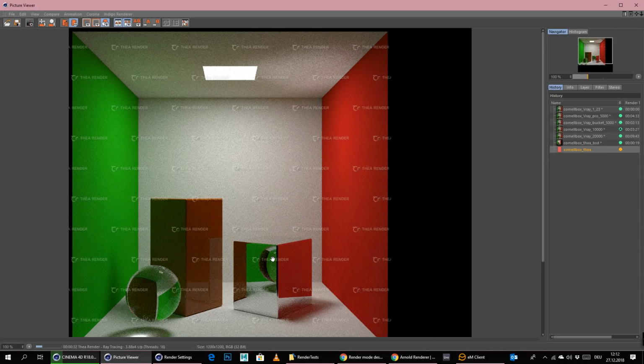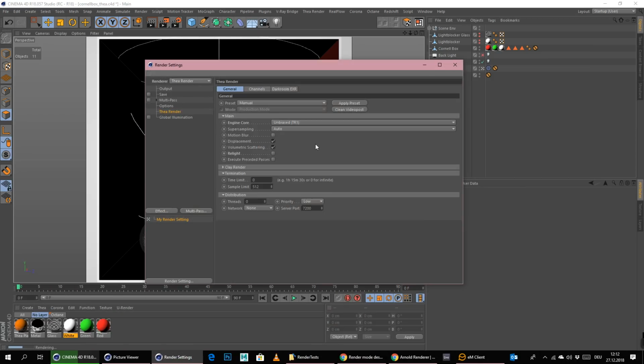And now we can see the new calculation with the unbiased mode. As you can see, it's already getting calculated, and this is now also way cleaner, right away. So the only thing that Thea is doing now in this unbiased mode is trying to clean up the noise, or to get simply more and more calculations. The more rays Thea will send into the scene, the more the noise will clean up, and the faster we will see what the final image looks like. So I will just stop the render when I think it's okay. I think this will stop when it reaches a certain sample limit, here at 512 in this case.